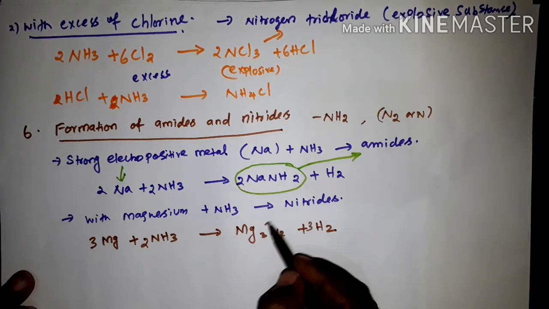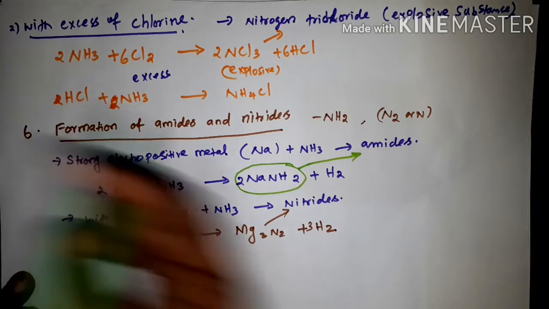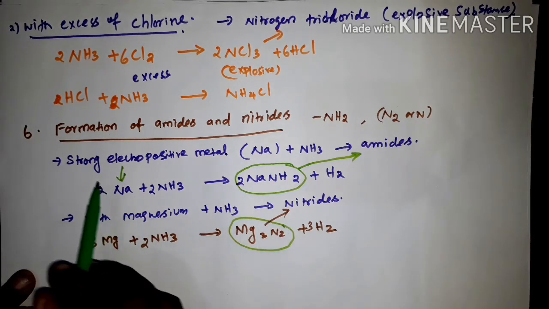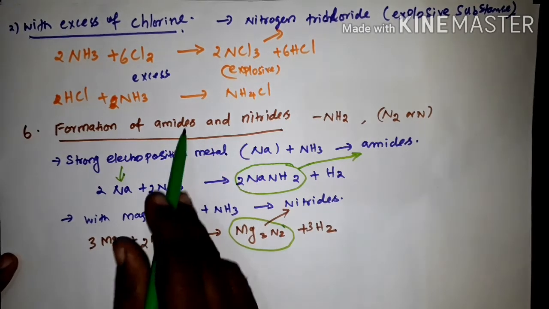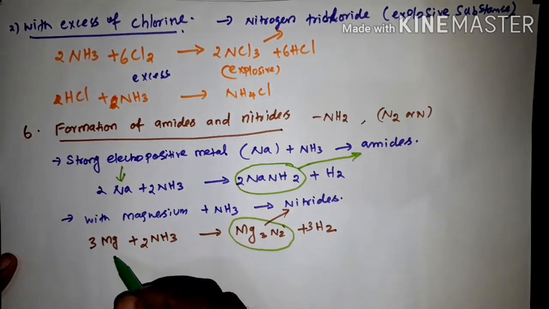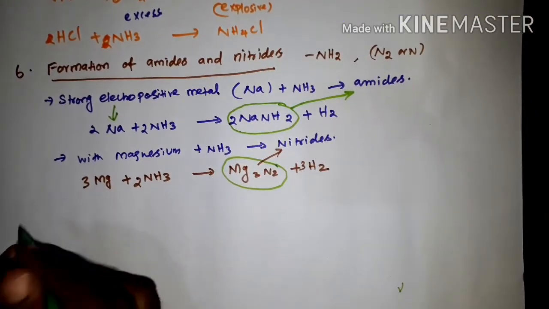This is nitrides. So formation of amides and formation of nitrides. Amides form with sodium and nitrides form with magnesium. Right? Next is the seventh chemical property.